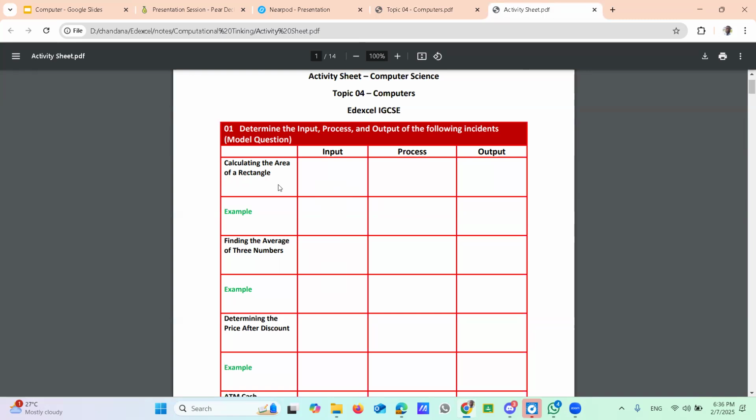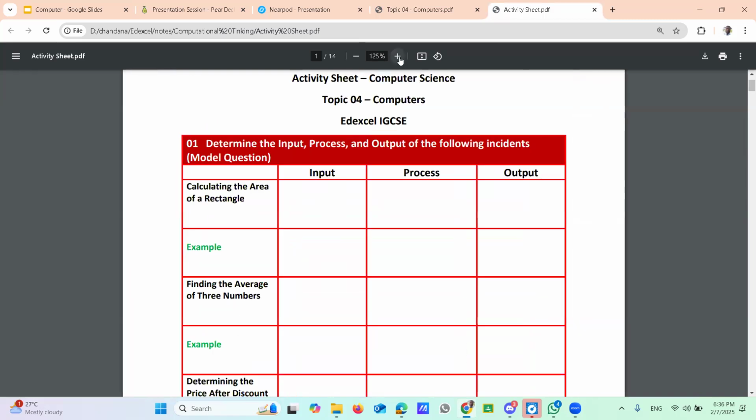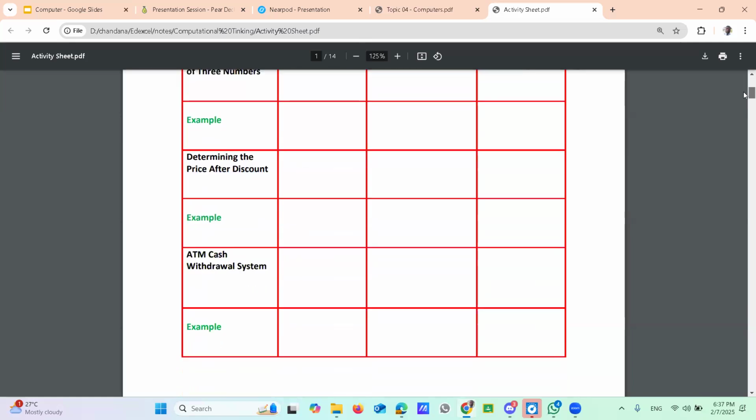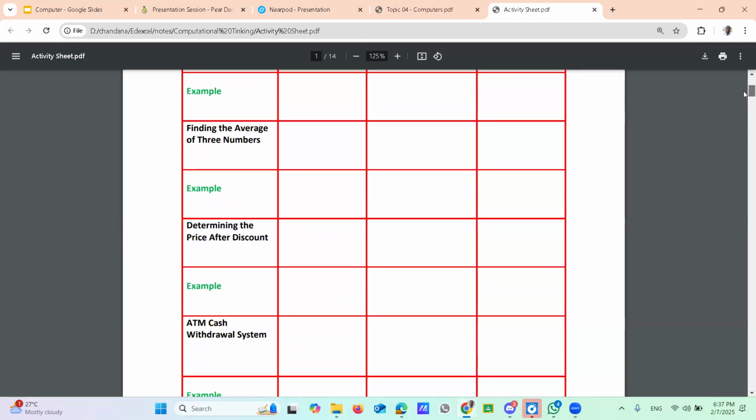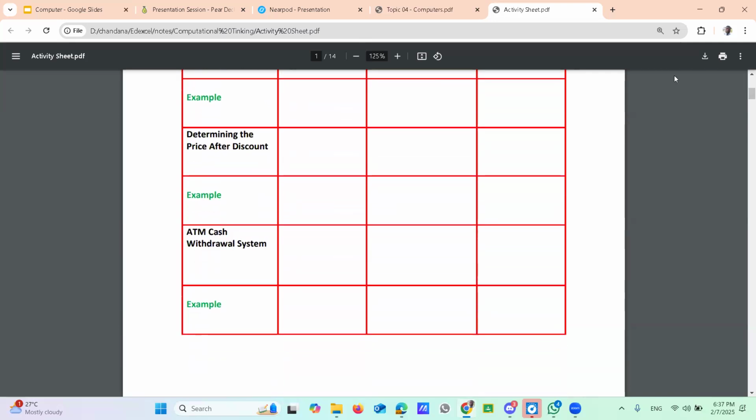Yes, it's still downloading, sir. Still downloading. Okay, it will be downloaded. Then look at the screen. First one, calculating the area of a rectangle, that we already completed. Right, sir. Later you can insert the blanks here. Then look at this one.